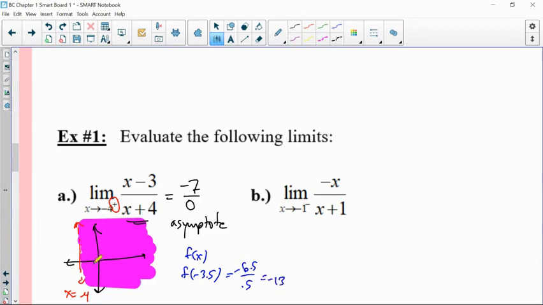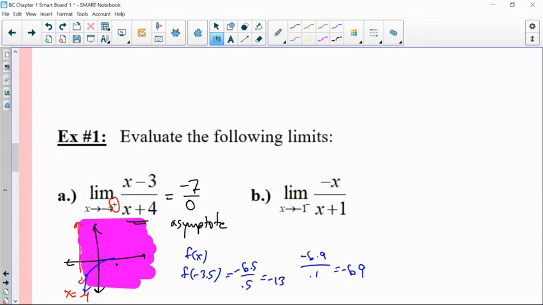So at -3.5, we're at -13. We're down there. And the closer you pick to -4, like let's say you pick -3.9, that's -6.9, and then -3.9 plus 4 is 0.1, and -6.9 divided by 0.1 is actually -69, which is even further down here, and so our function is trending down.